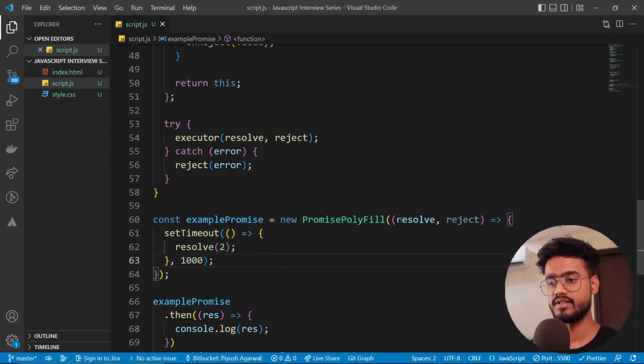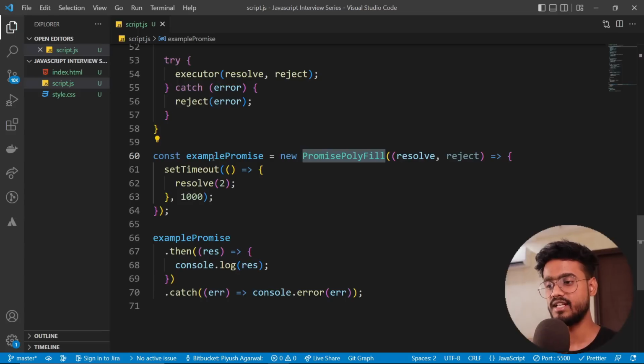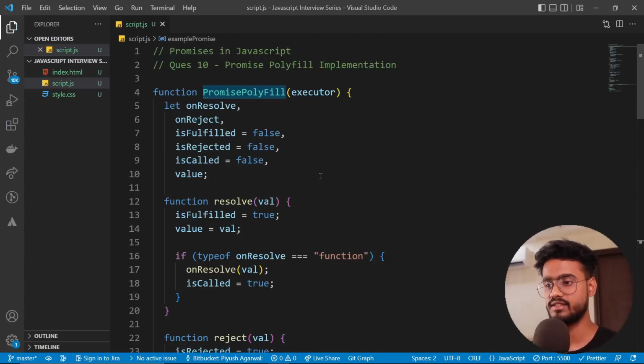So what we're doing is we have this executor function over here, which we are passing to this promise polyfill. And after that, we are calling this example polyfill by using dot then and dot catch. So what it's going to do, it's going to create a new instance for this promise polyfill with this executor.